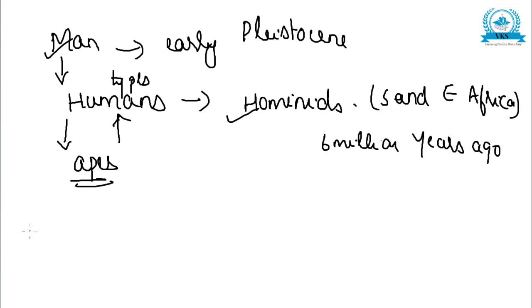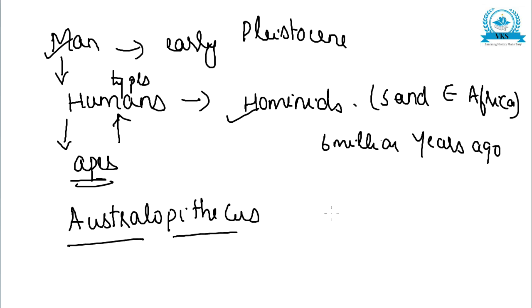Then the birth of the creature called Australopithecus was the most momentous step in the evolution of the human line. This species possessed both ape-like and human-like characters.